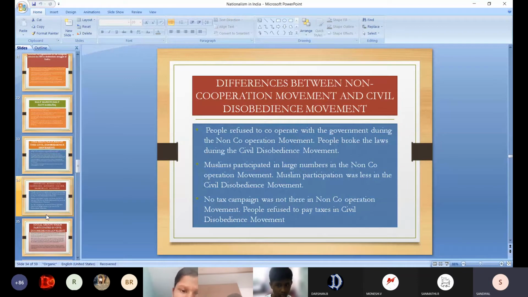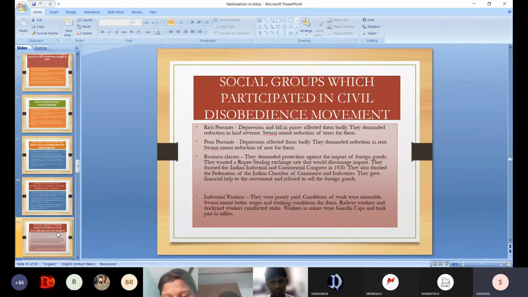Muslims participated in large numbers in the non-cooperation movement. Muslim participation was less in the civil disobedience movement. The no-tax campaign was not there in the non-cooperation movement. In civil disobedience, people refused to pay taxes; that is where the salt law was broken. From there the civil disobedience movement started. That is the main difference.